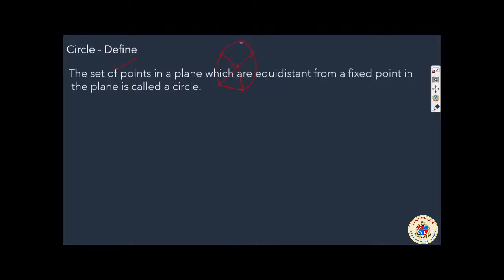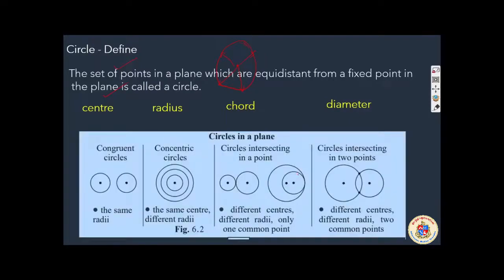Then these set of points which are in the same plane are called a circle. The definition you have to study as it is. You do not have permission to change it. The same way you can define center, radius, chord, diameter, etc. All these definitions you should know from the previous year textbook.